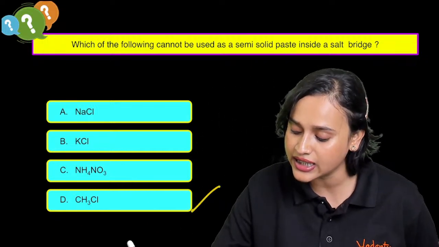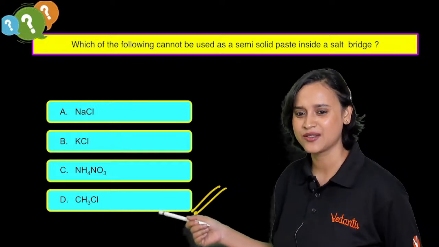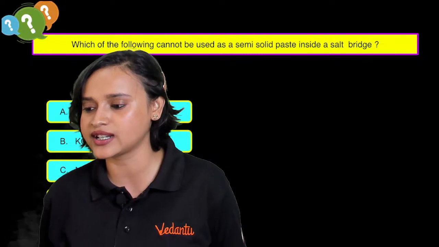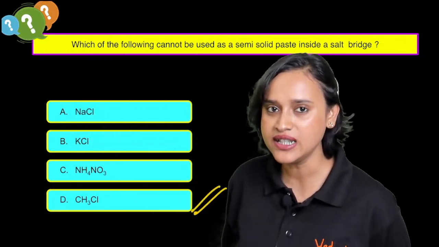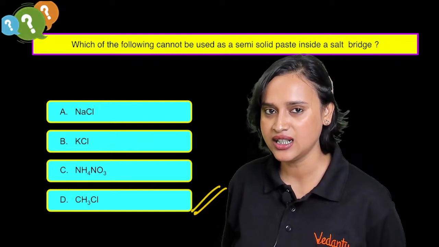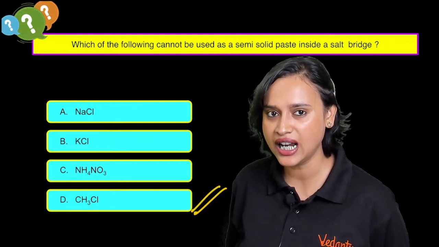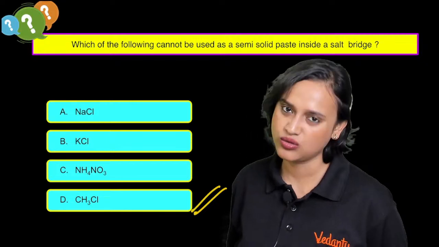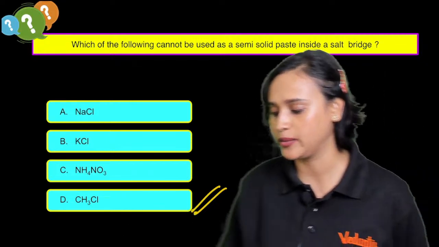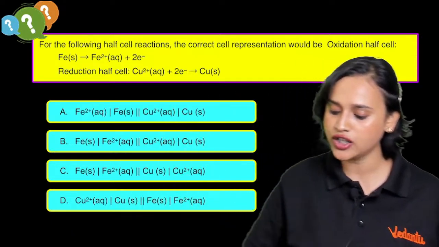But CH3Cl, what is this? You guys know about organic chemistry. What is CH3Cl? It's a halide, right? Methyl halide, methyl chloride. So that obviously we will not be using in a salt bridge, right everybody? Moving on to the next question, guys.